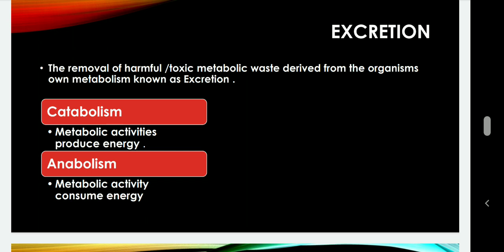Toxic metabolic waste means the waste which is produced during the process of metabolism. Metabolism means the process in which we are either using any kind of energy or we are producing energy.